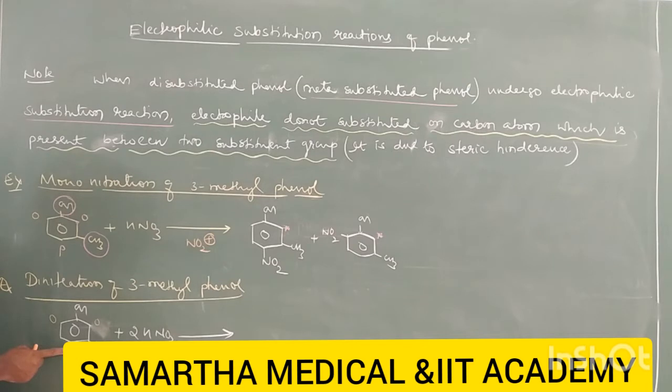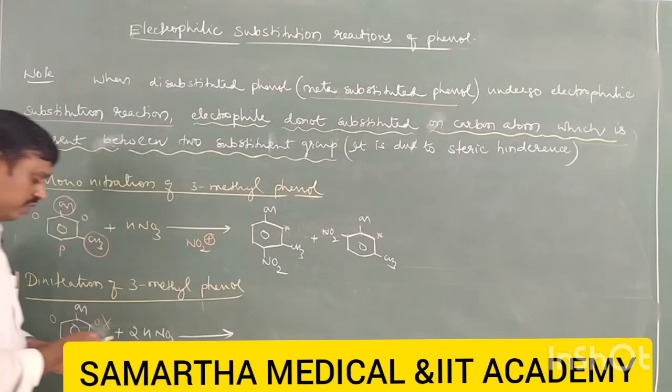There are three positions. But here NO2 never attacks the ortho position which is present between these two substituents. Therefore, even though there are two nitro groups, they may attack this para position and this ortho position but not here.